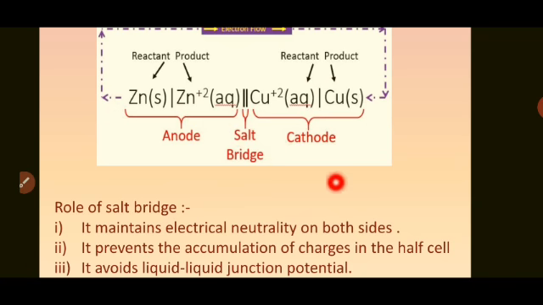So what is the role of salt bridge then? It maintains the electrical neutrality on both sides. It prevents the accumulation of charges in the half cell. One side charge accumulation is prevented by the salt bridge. It avoids the liquid-liquid junction potential, that is it prevents the mixing of two liquids.